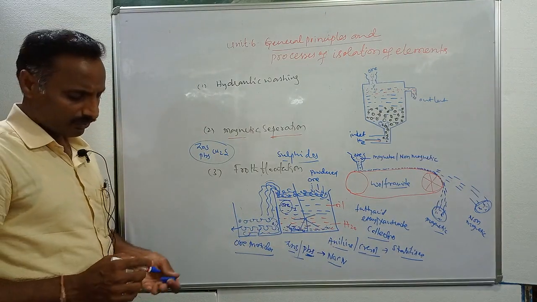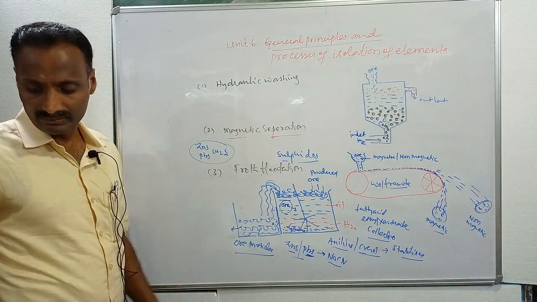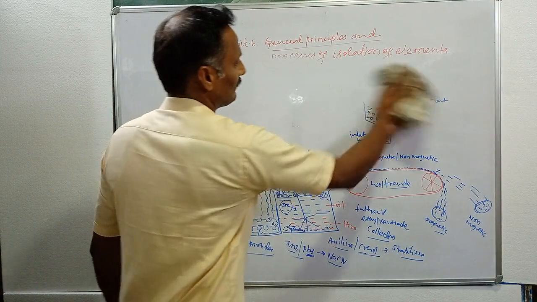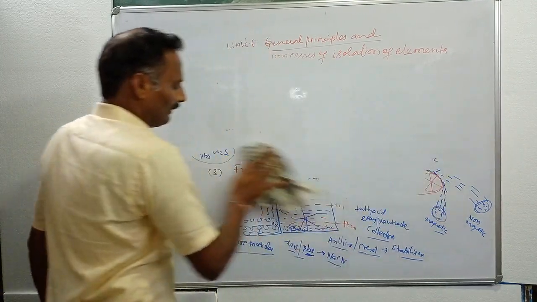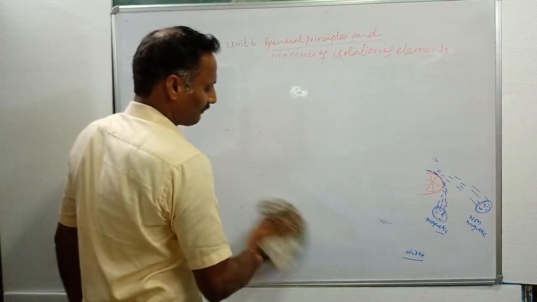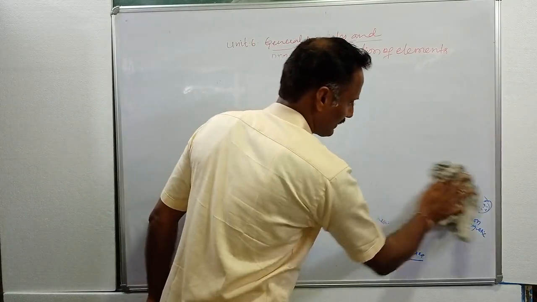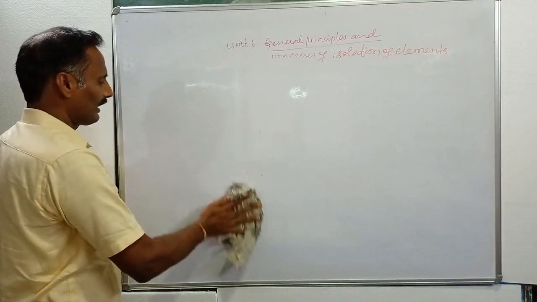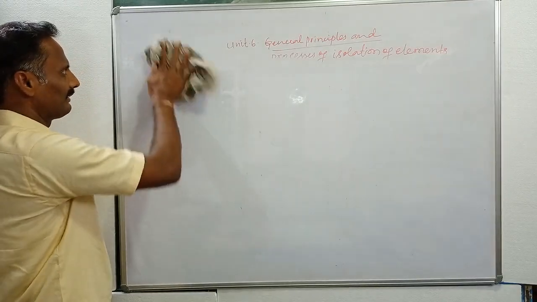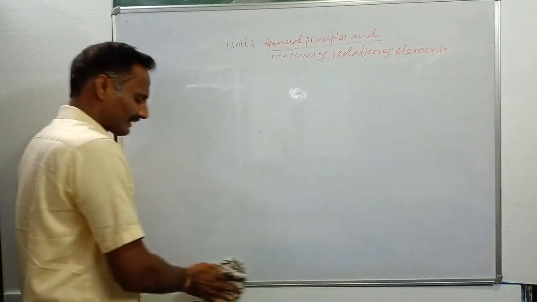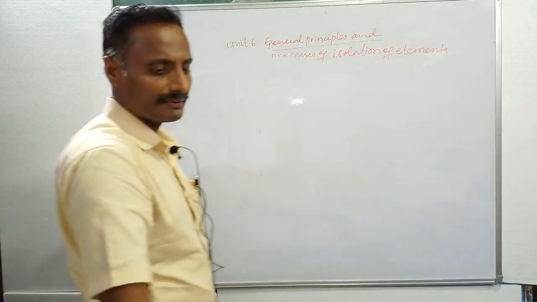Then after that, you have one more method, the fourth important method, called the leaching method. This leaching method is mainly used for the concentration of bauxite, and it is also called the hydrometallurgy technique, the hydrometallurgical technique. Here hydro is nothing but water. By using water we are extracting some metals. This is called hydrometallurgy.